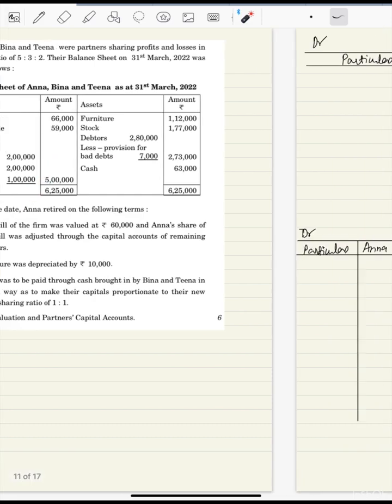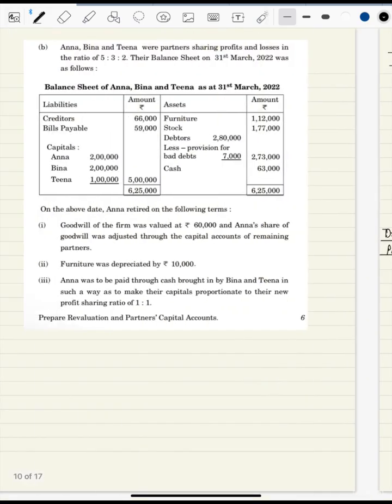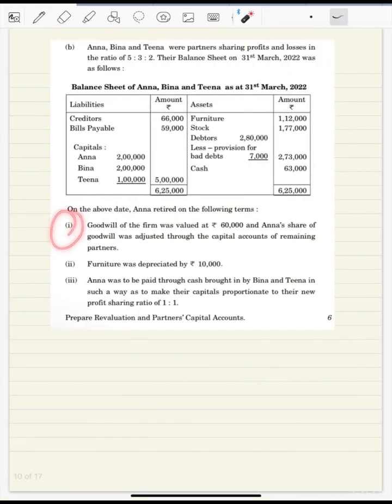First, we'll make the capital account and then write down the balance b/d of the partners, which is 2 lakh, 2 lakh and 1 lakh. There's no reserve and no losses. Directly come to the point of goodwill. So the full firm goodwill is 60,000. Anna's share is 5/10, that means half of this, so 30,000 is Anna's share of goodwill.